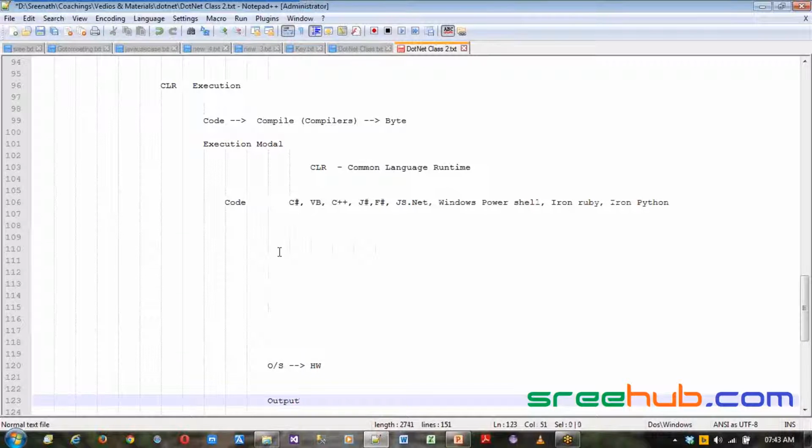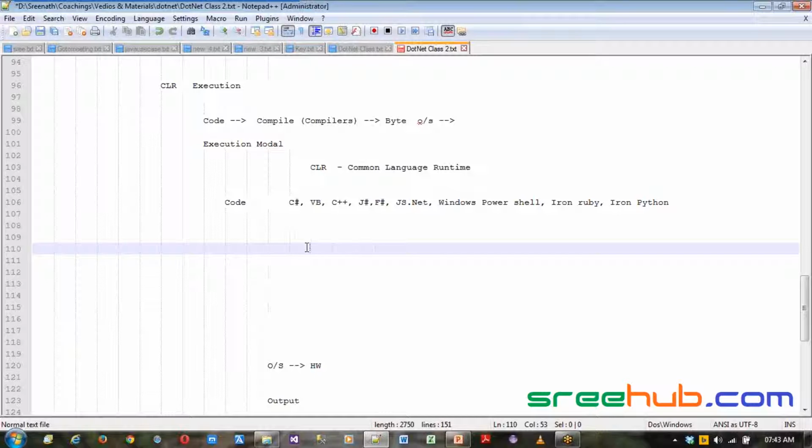Now in between there are many things which will run. Normally what we did, we had a code compiled and that's it, and we had a bytecode which is loaded onto the operating system and it gives you an output. That's the simple pattern which you have done. But here you have 2 different levels of compilation, right?